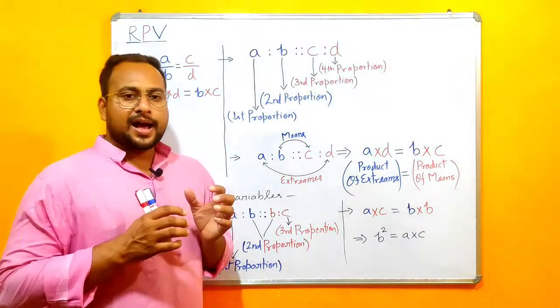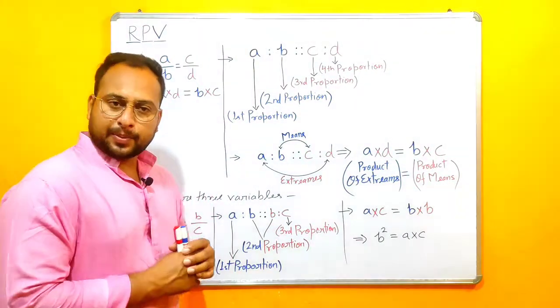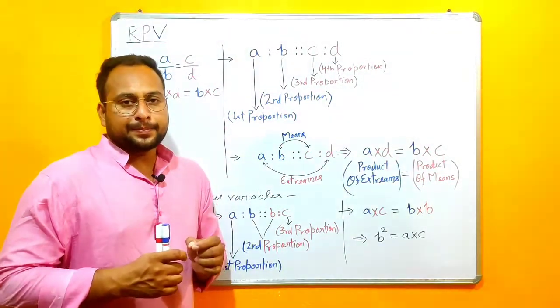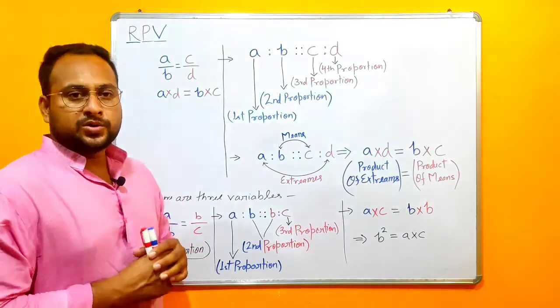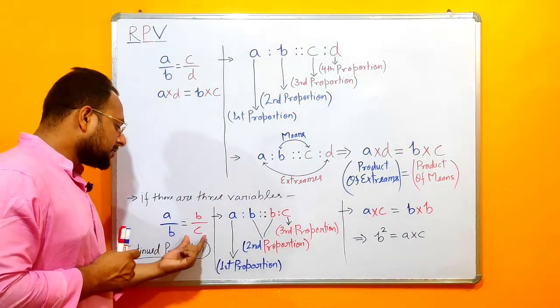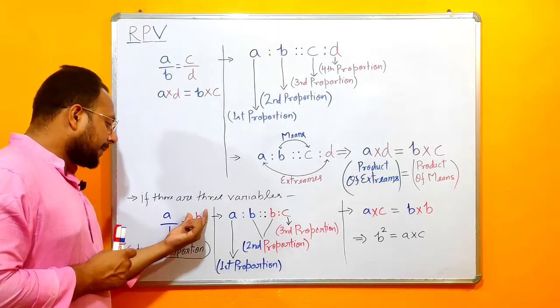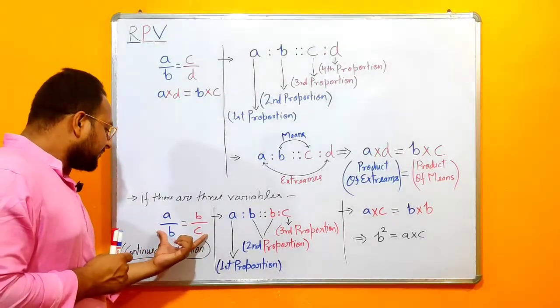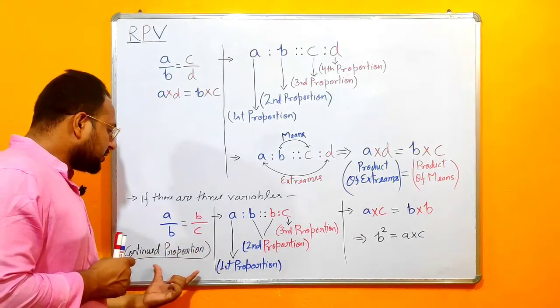If I get three variables in proportion where the second proportion is equal to the third proportion, I will assume the ratio as A upon B is equal to B upon C. Here the second and third proportion are equal. So this type of proportion will be called continued proportion.